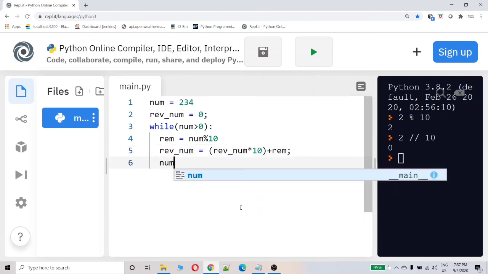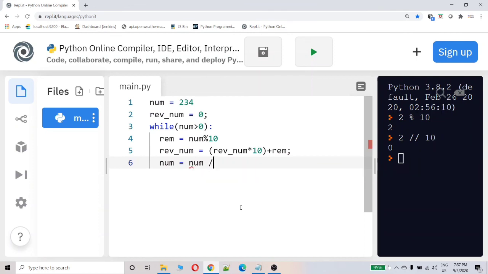Then I have to apply floor division. Okay, that's it.